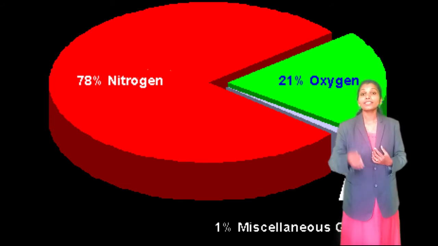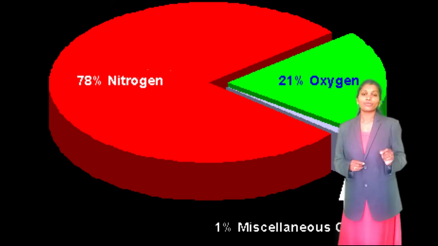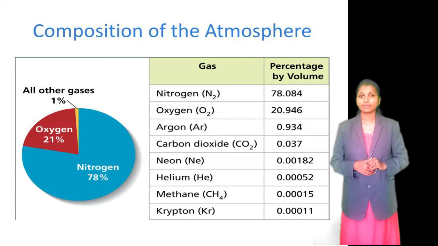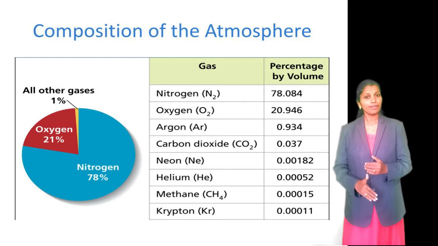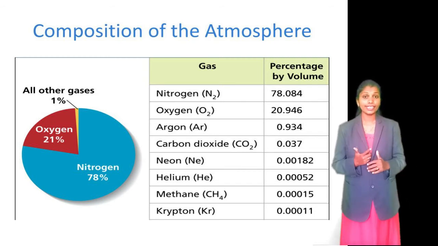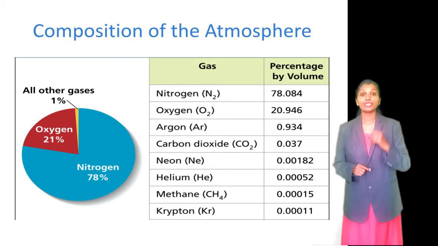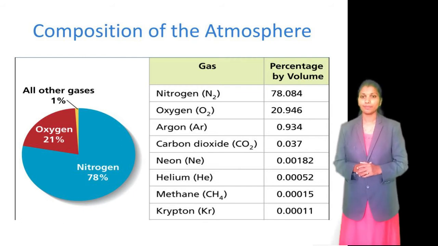So listen carefully to the percent of different constituents of air. Note down in your book. Nitrogen is available 78% in the atmosphere. Then second, oxygen is available 21% in the atmosphere.